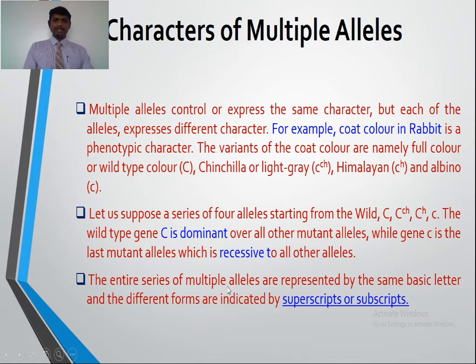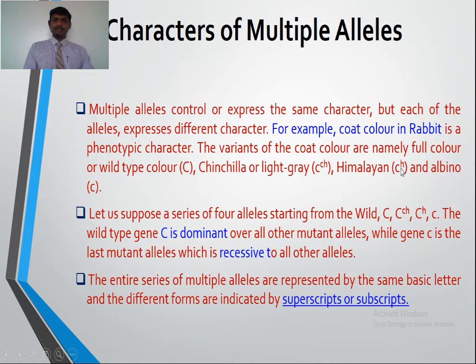The entire series of the multiple alleles are represented by the same basic letter and the different forms are indicated by the superscripts or subscripts. So in this case of coat color in rabbit, we write the different forms of the alleles in the superscript. The wild type we write as a capital C, then the other mutant variants: chinchilla, which we write as a superscript, that is C^ch.